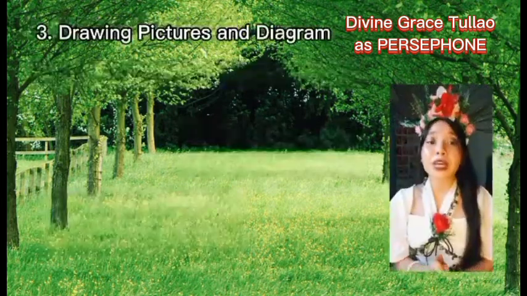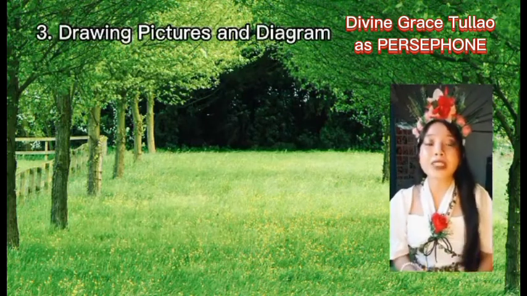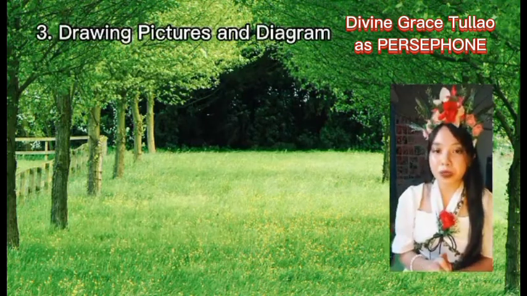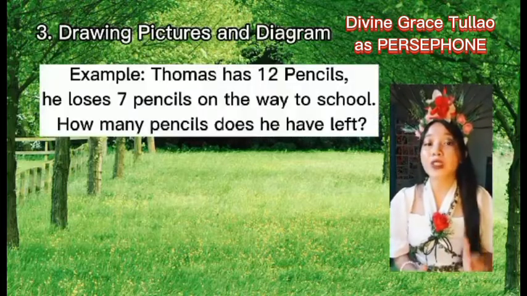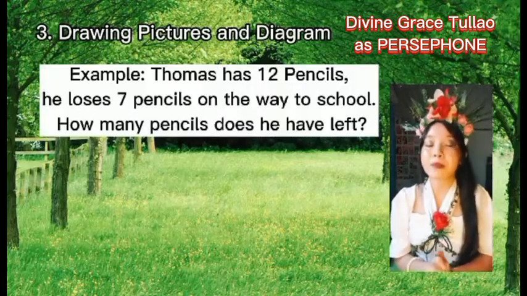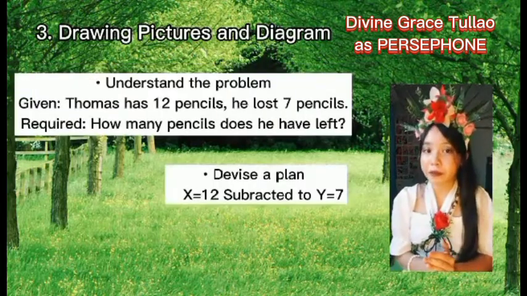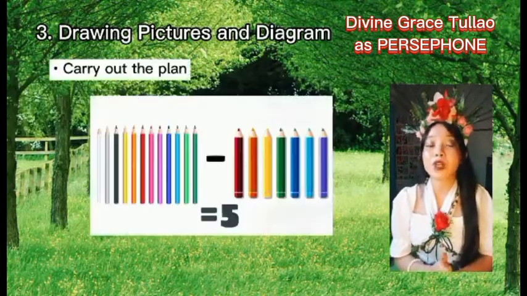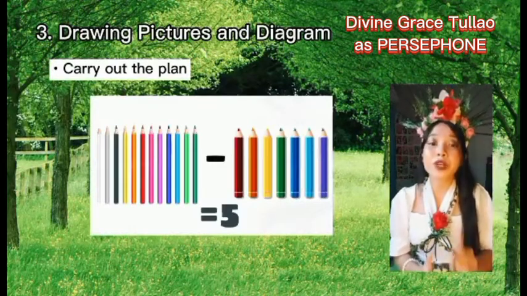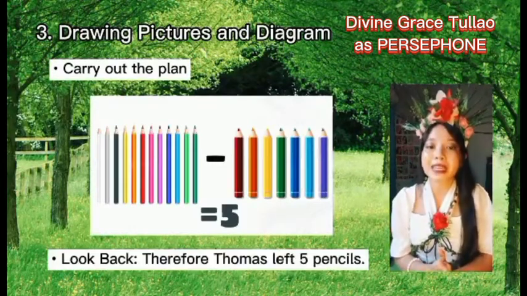Third is drawing pictures and diagrams, which are good ways of describing solutions to problems. For example, Thomas has 12 pencils and he loses 7 pencils on the way to school. How many pencils does he have left? Probably 12 subtracted by 7 is 5, so therefore Thomas has 5 pencils left.